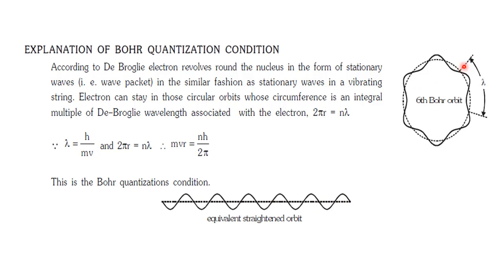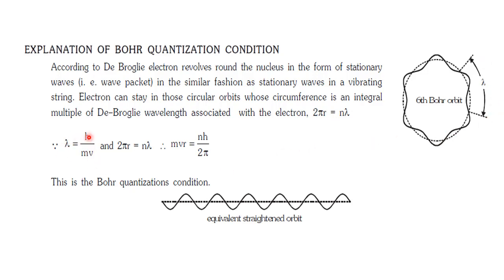So if you consider the number of complete waves produced in a revolving electron in an orbit, then we can write that 2 pi r, the circumference of that orbit, is equal to n times the wavelength. That means n number of complete waves.